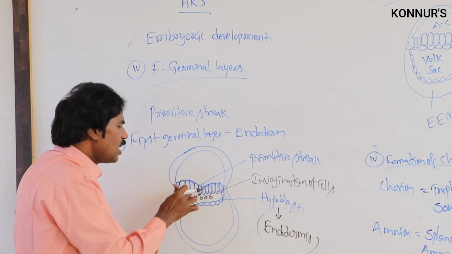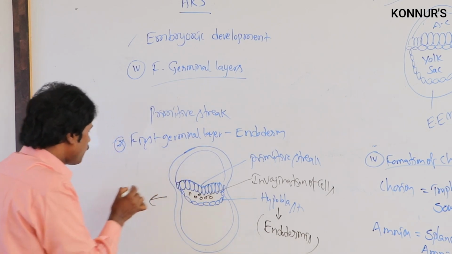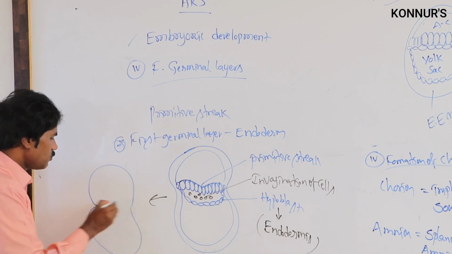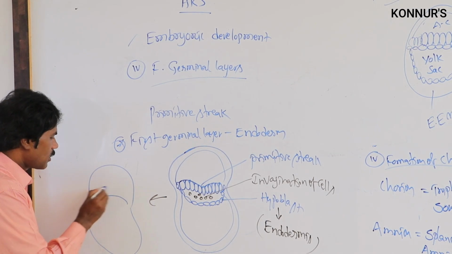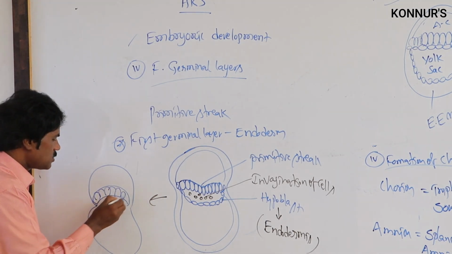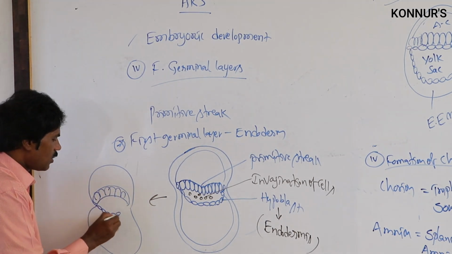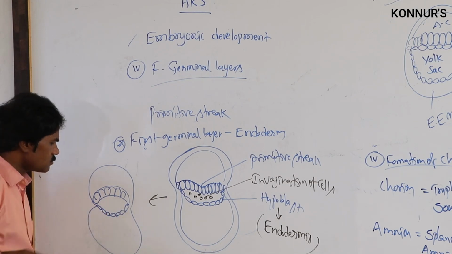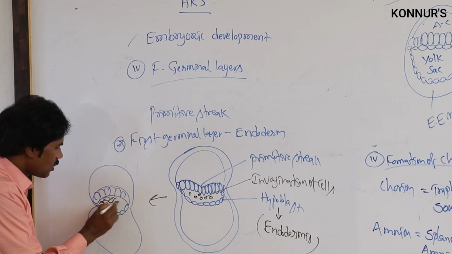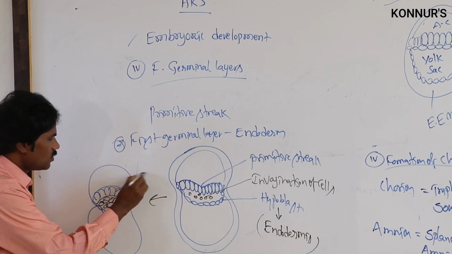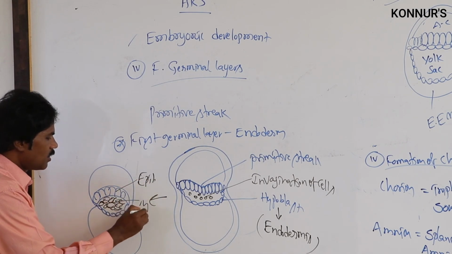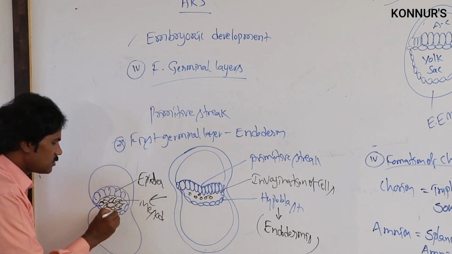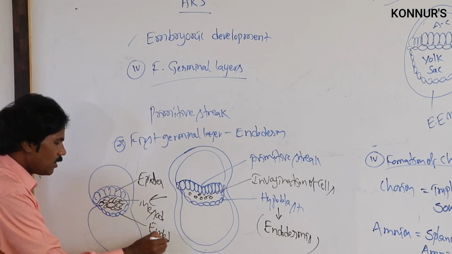After invagination, it will be formed normally as usual. Normal epiblast, then hypoblast, then in the middle of this group of layers, we call this the epiblast, this the ectoderm, this the mesoderm, and this the endoderm.